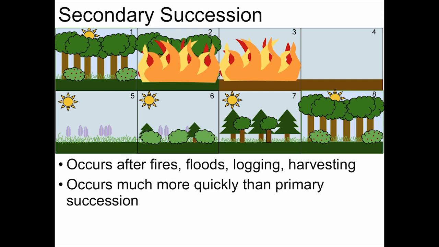Secondary succession generally happens much faster than primary succession because soil is already in place, so soil doesn't have to be made. And some of the original species may still be around after the destructive event, so these species can repopulate the area quickly. For example, in an area that's been destroyed by a forest fire, secondary succession takes place very rapidly because the soil has been enriched by the burning of organic material, which makes it more fertile for new organisms to grow, new plants to grow.